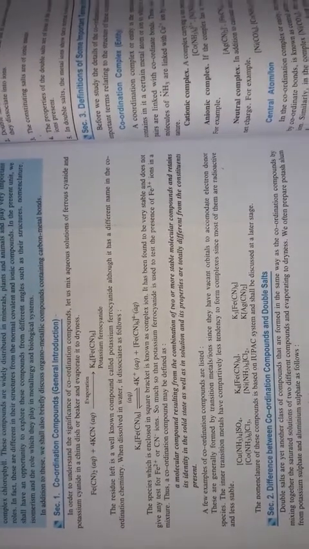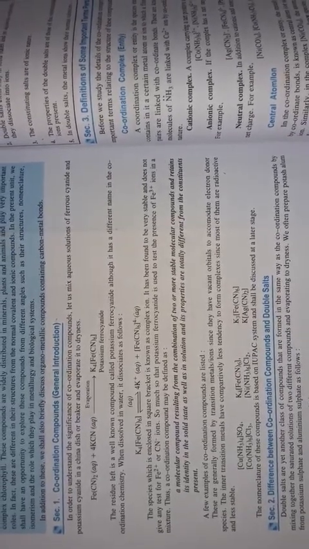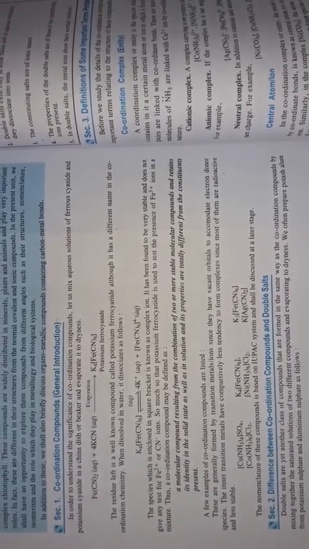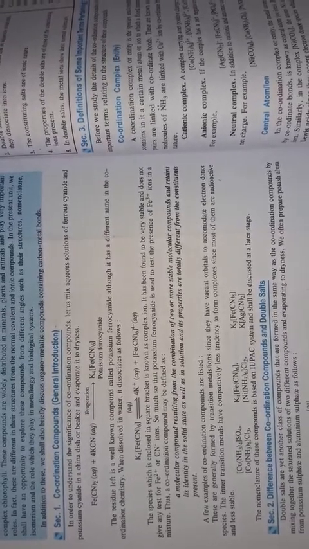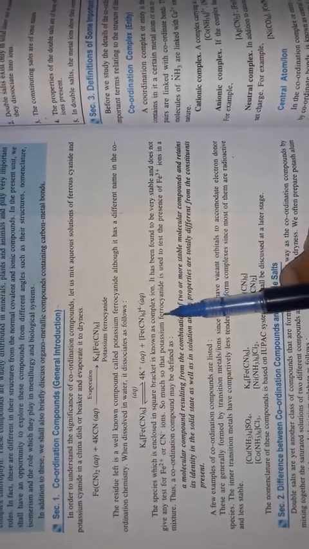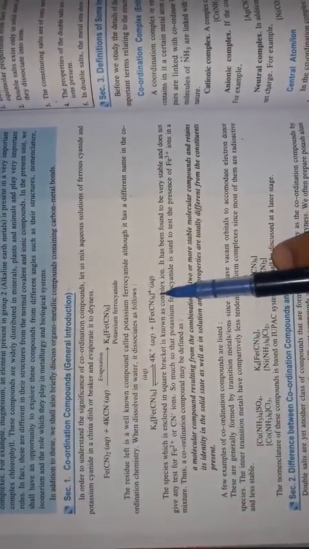So firstly, to understand the term, here arises a complex ion. Generally the complex ion is an electrically charged species that carries positive or negative charge, in which the central metal atom or ion is surrounded by a fixed number of ions or molecules. That is known as a complex ion.